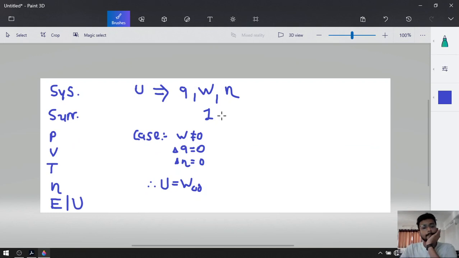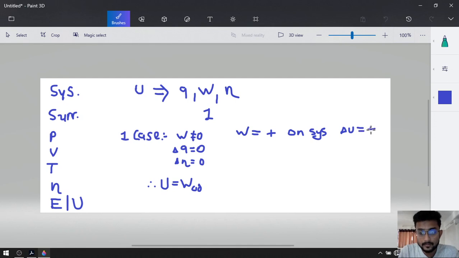Let's see this, case 1. W will be plus if work is done on the system. So the surroundings are doing the work, not the system. So the energy of the system increases. That's why delta U will be positive, because internal energy increases.